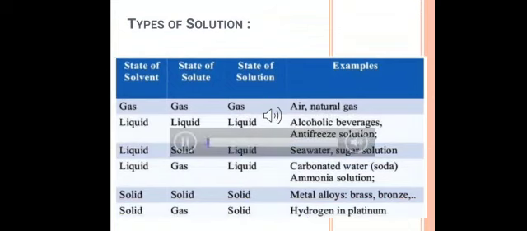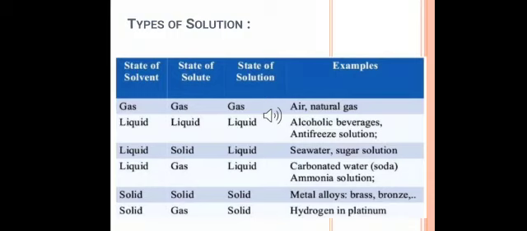Now we have types of solution. We have so many types of solution. For that, please check the table and try to understand. I will explain a few here. Our first type of solution is solid-solid solution. Now, what is a solid-solid solution? Solid-solid solution means both the solute and solvent in the solution are in the form of solid.